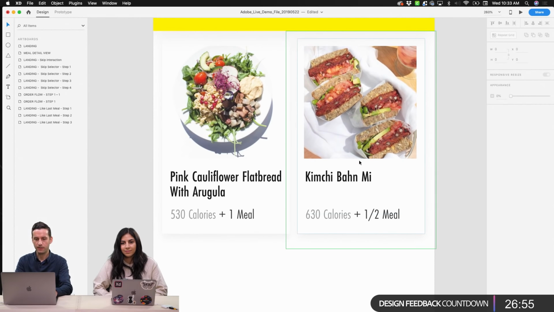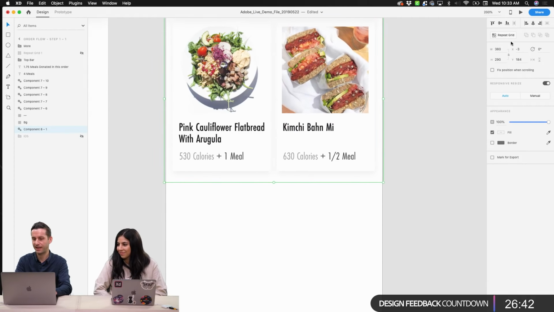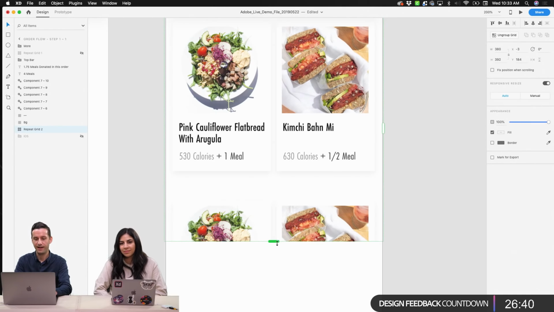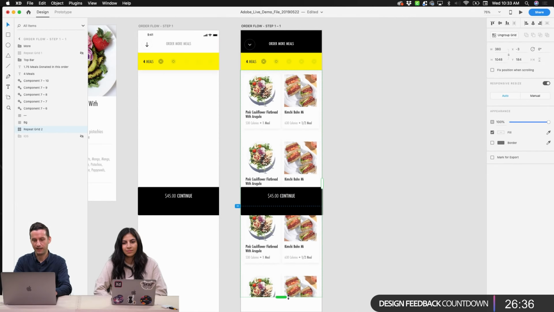So now we have our 2 cards, which we have as individual components over here. What I can then come in and do is grab both of those and actually make those both a component. So we're now nesting the components, and I'm purely doing that so that I can do a repeat grid and then have a bunch of these cards show themselves within this layout, which is really nice.